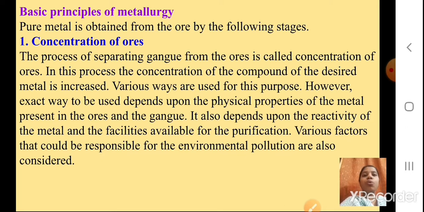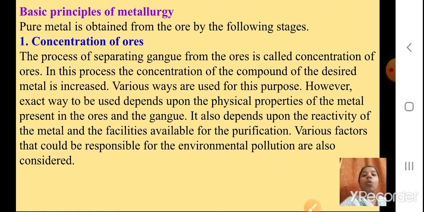Now gangue is the unwanted particles which are of no use. Waste particles we can say, we call it the gangue, impurities in short. In this process, the concentration of the compound of the desired metal is increased. So whatever metal we require, we will increase its concentration. Various ways are used for this process. However, the exact way to be used depends upon the physical properties of the metal present in the ores and the gangue.